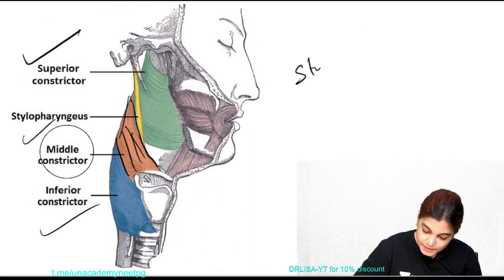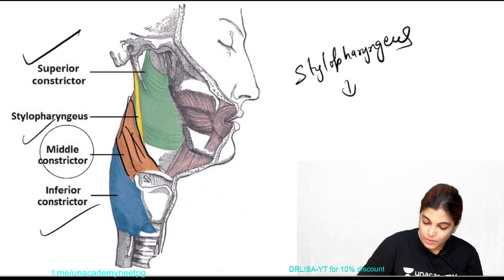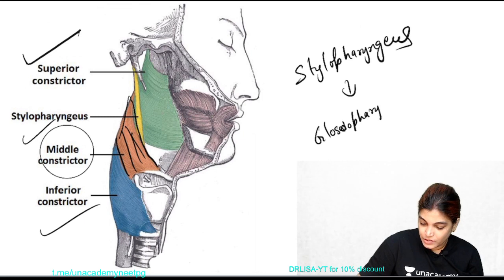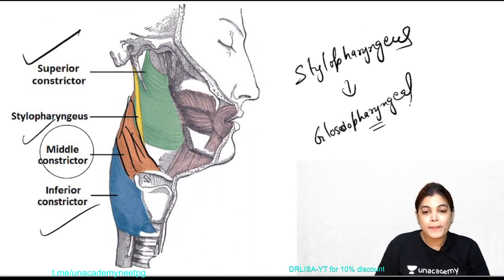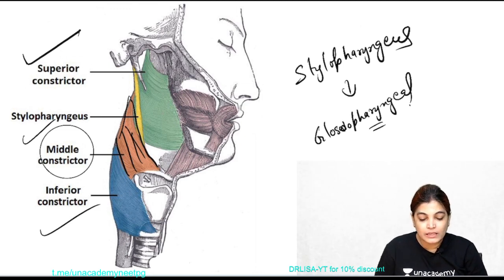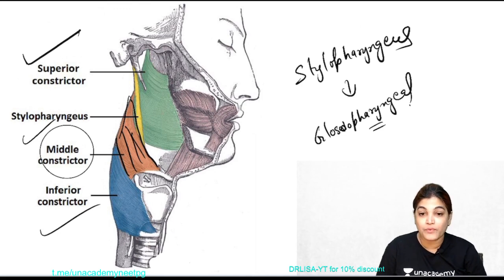the stylopharyngeus muscle, is getting nerve supply from the glossopharyngeal nerve, that is the 9th cranial nerve, because it is a muscle of the 3rd pharyngeal arch. And all other muscles are getting nerve supply from the cranial root of accessory nerve via the pharyngeal branch of vagus.